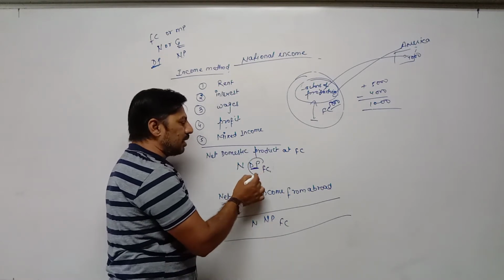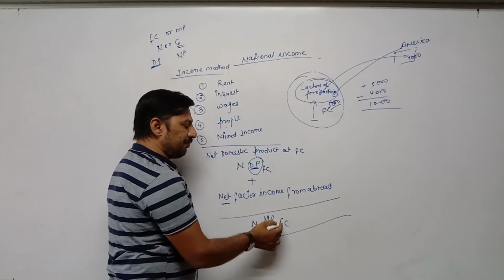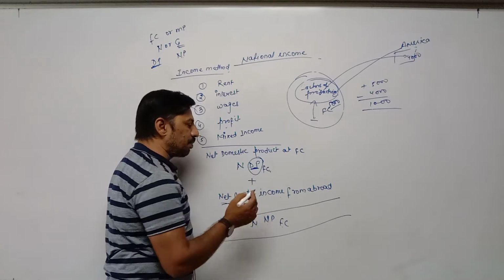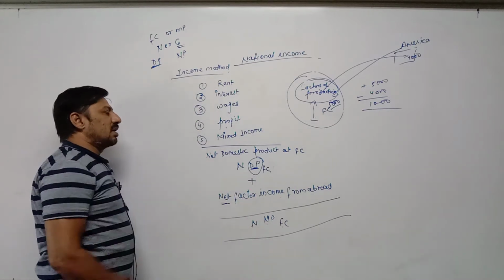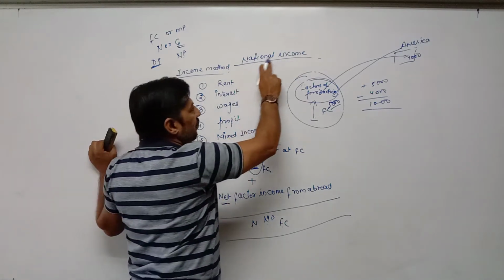DP is converted into NP. Net remains the same, factor cost remains the same, only DP is changed. DP is converted into NP. This is the income method. In this way we can calculate national income. It means the actual meaning of national income.